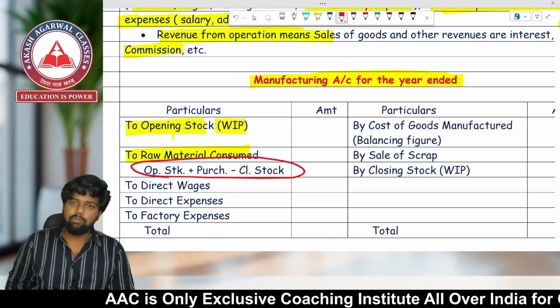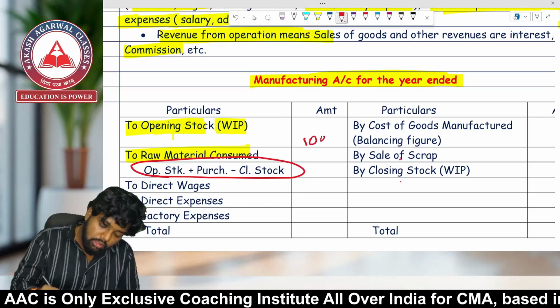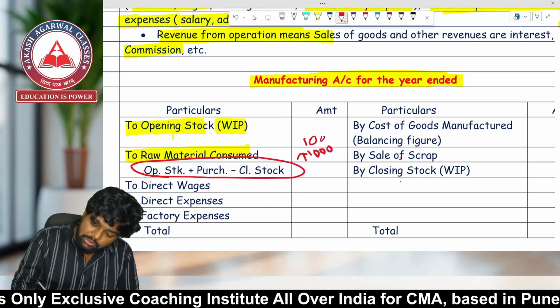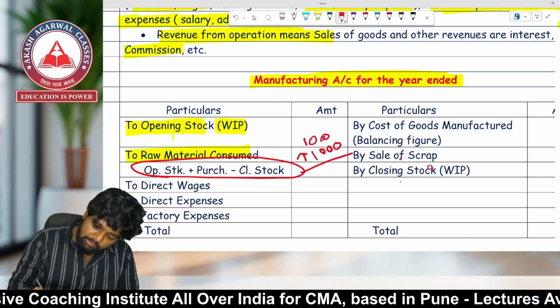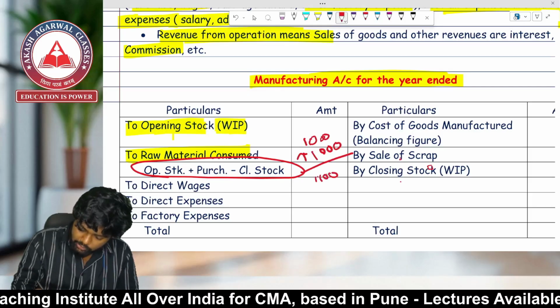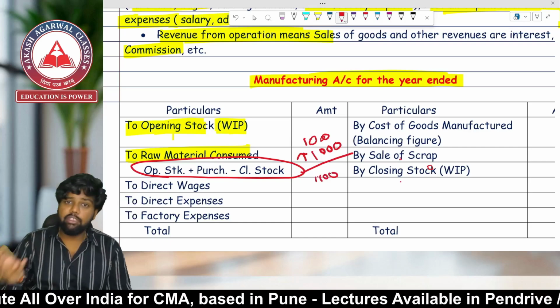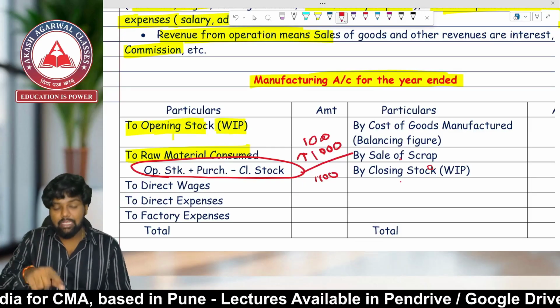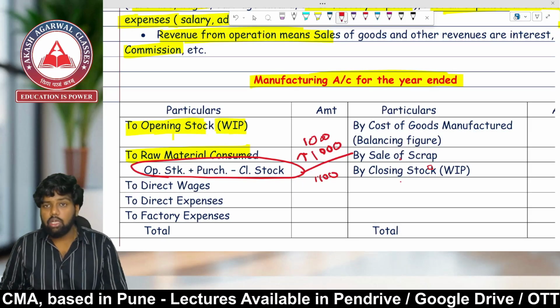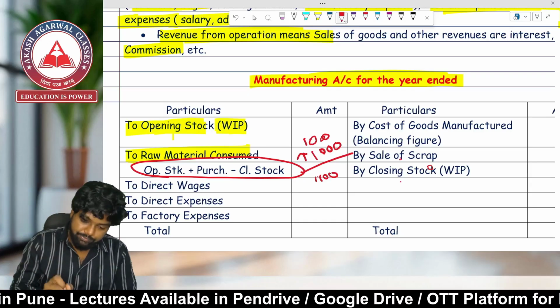It means that 100 quantity was my opening stock, 1000 was my purchase, so it will be how much? 1100. Out of 1100 I am left with 200 stock. So how much is my consumption? 900. That we can find out with this formula: raw material consumed, opening plus purchase minus closing.